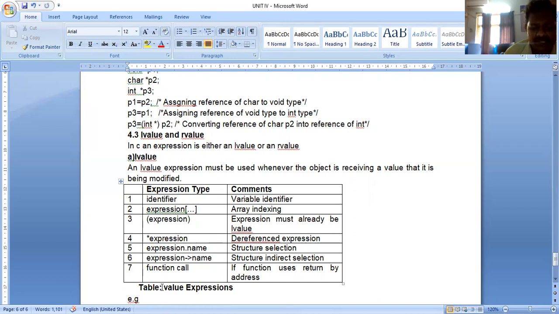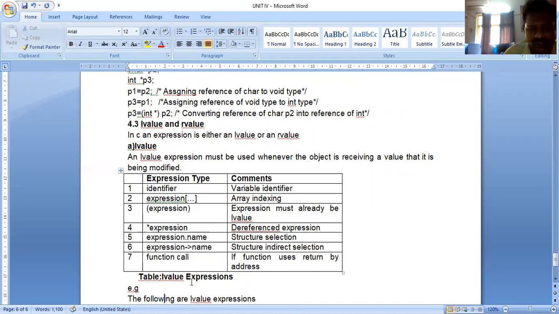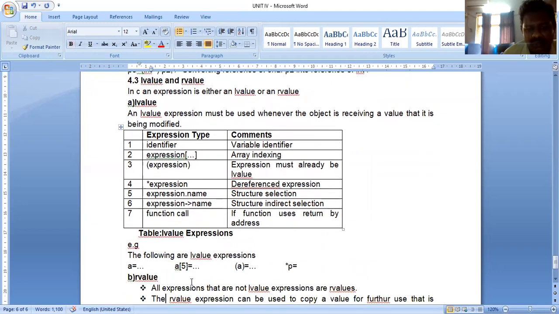This table contains the L value expressions. Now we can see the examples of L values. See here, the following are L value expressions. A equal to, what is A here? L value. So A equals is the first expression example. A of 5 equal to is the second expression type. Star B equal to is the third one. These are all L value expressions.